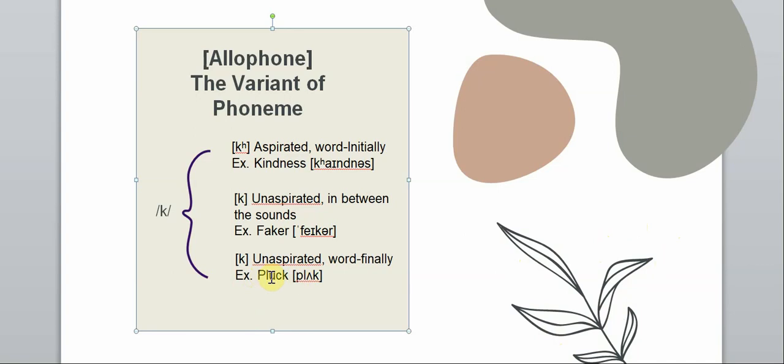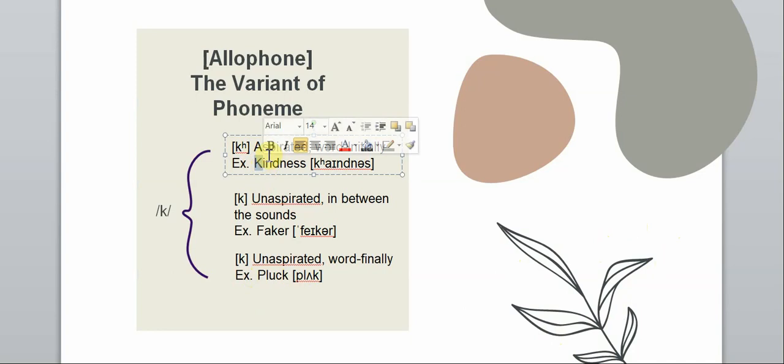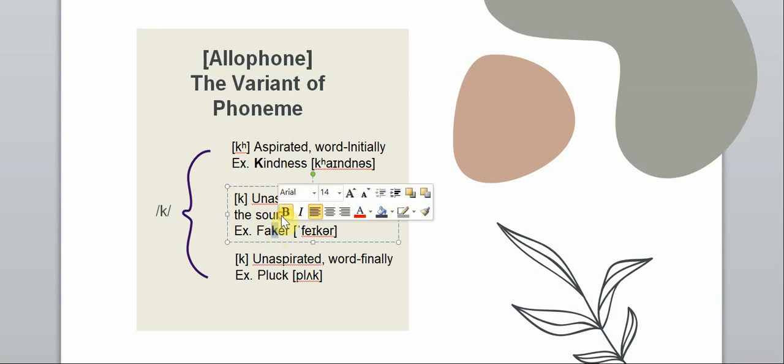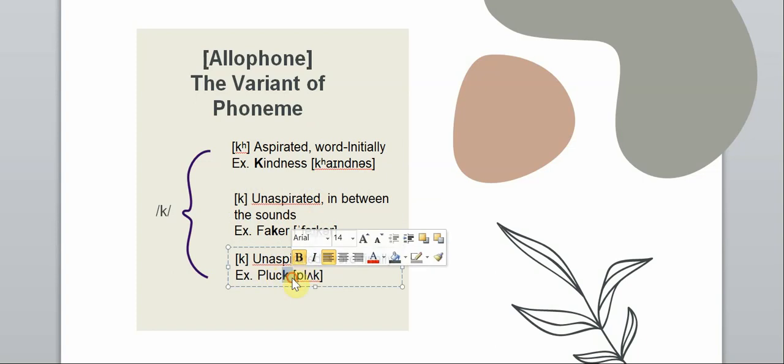For example, pluck. So the difference is that in the first, it occurs word-initially and is aspirated. And the second is the ordinary k in between the sounds, an unaspirated sound. And also in word-final position, an unaspirated sound. So they are different, but in one phoneme. So this is called allophone.